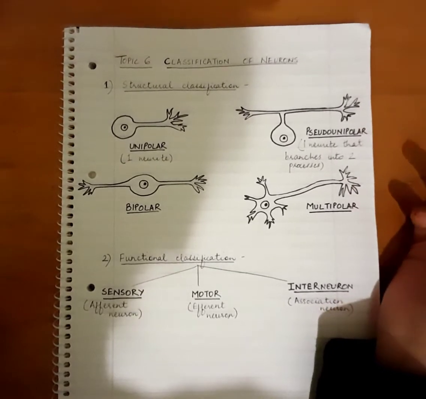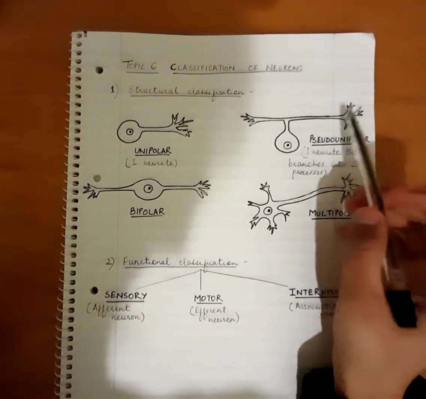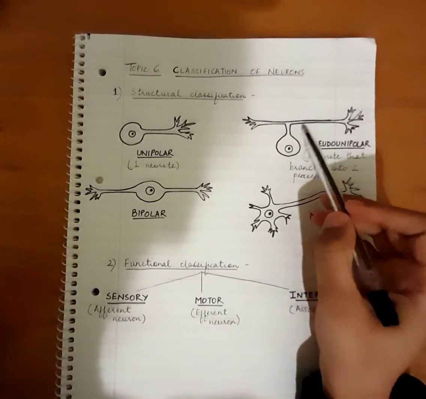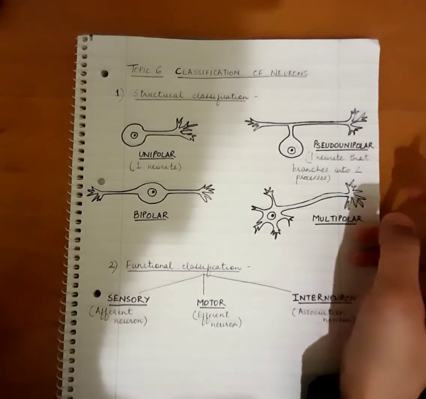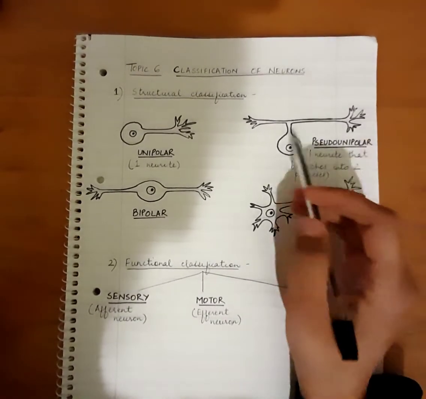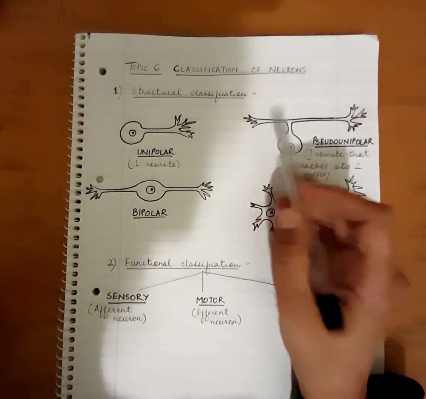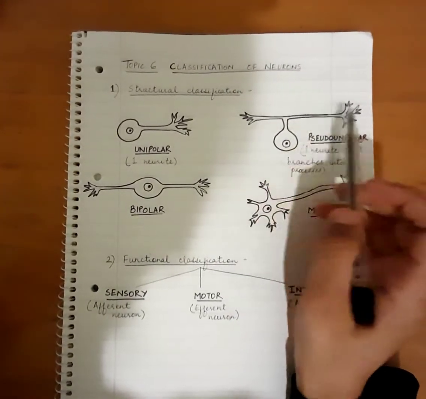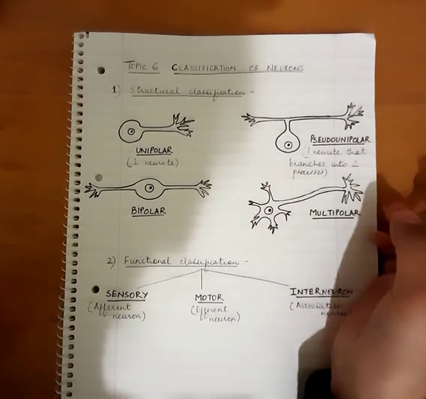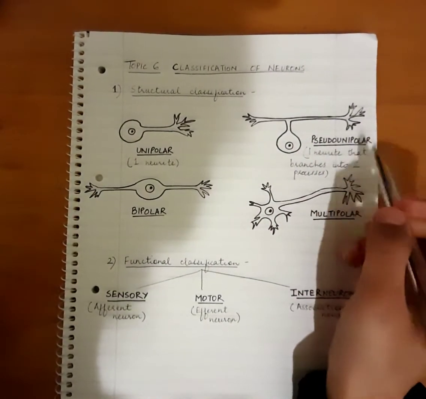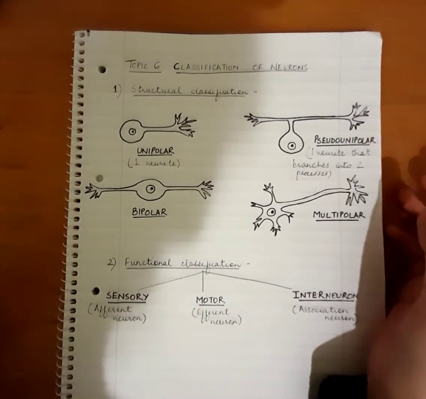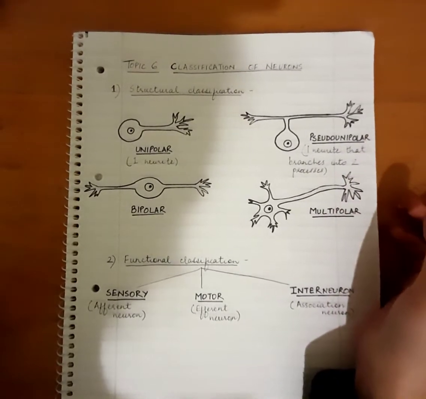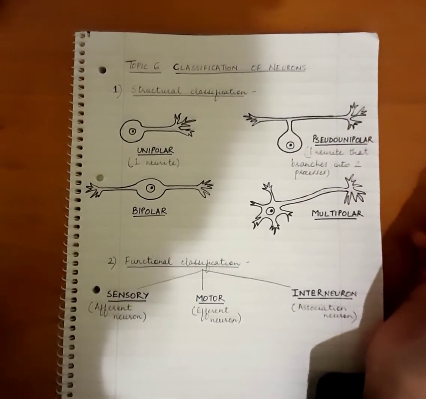All right, so what happens in these pseudo-unipolar neurons is that one branch actually goes to the periphery, so the peripheral organs, and the other branch goes to the spinal cord. All right, but again we cannot differentiate between the dendrite and the axon. Okay, and these type of neurons are mostly sensory neurons. So they're not very common again, but they mostly act as sensory neurons in the peripheral nervous system.